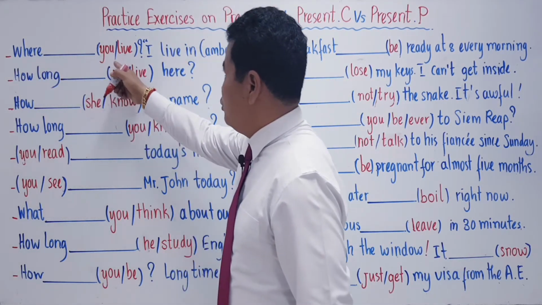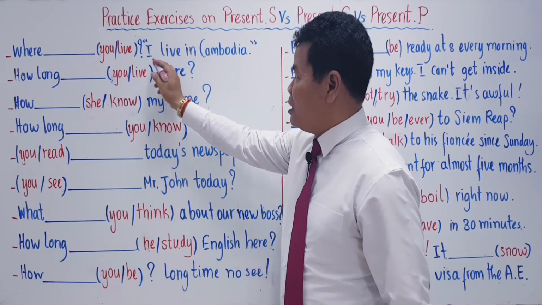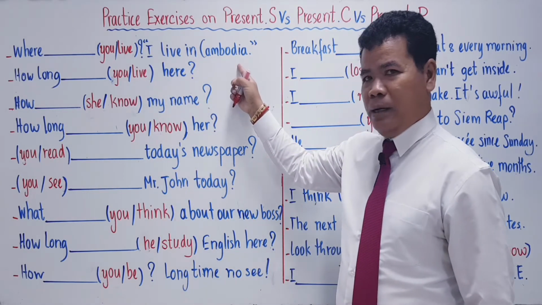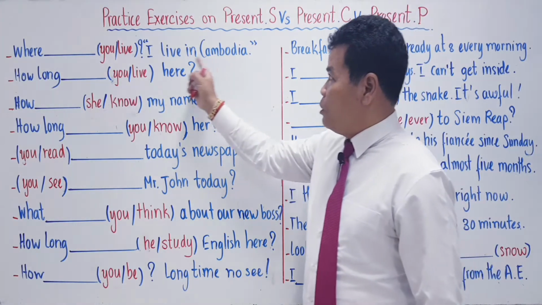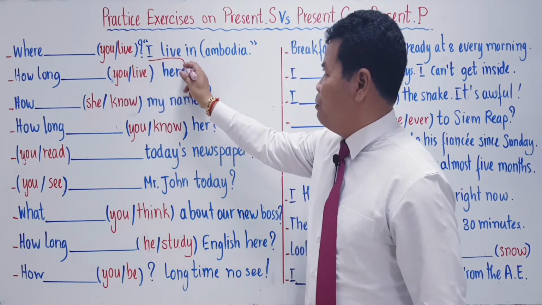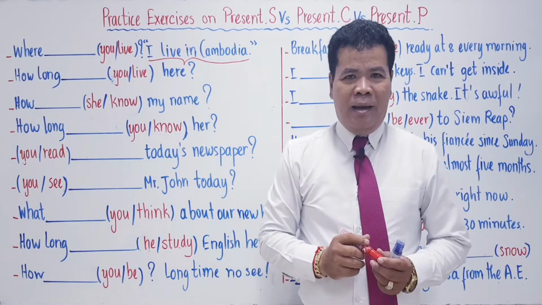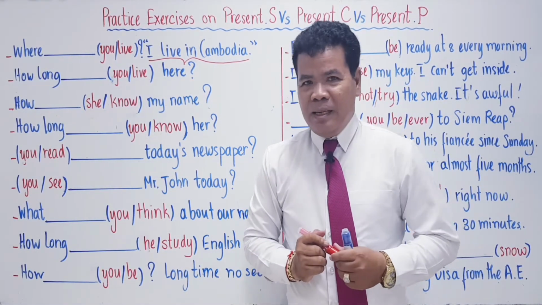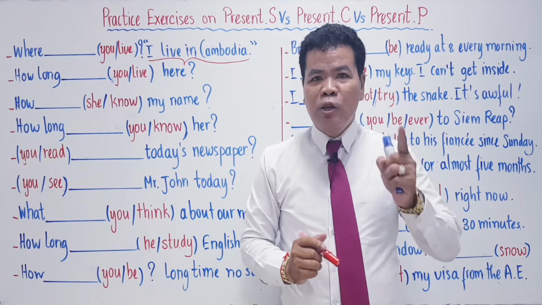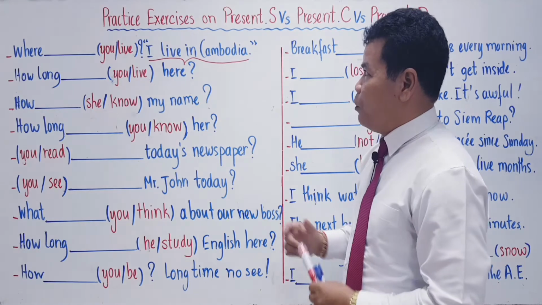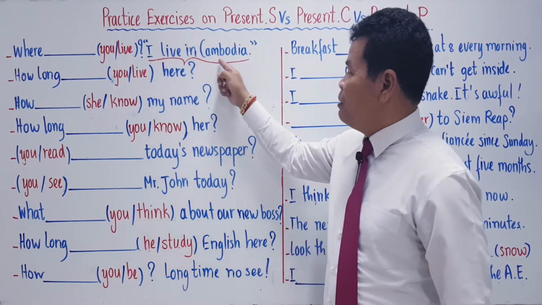Where, and then you live. Look at the sentence here. "I live in Cambodia." When you see "I live in Cambodia", this is the key sentence that makes you understand which tense to use for the first sentence. For example, I say "I live in Cambodia."